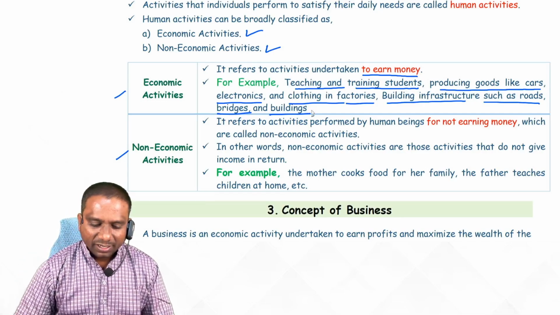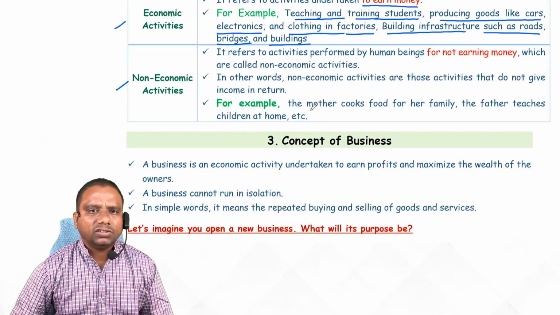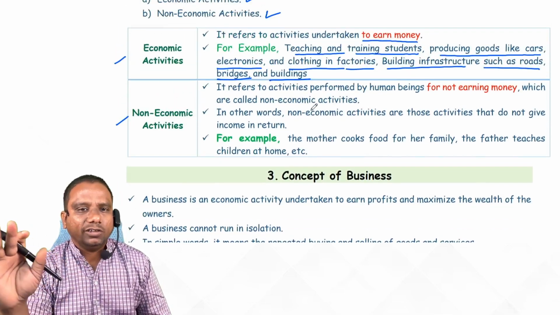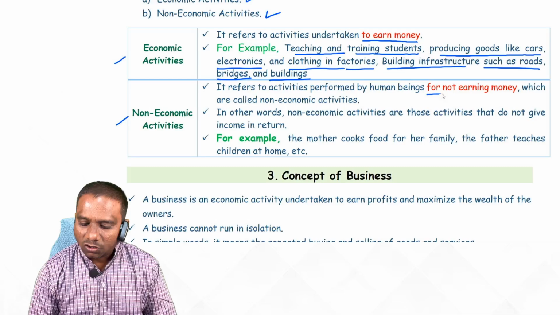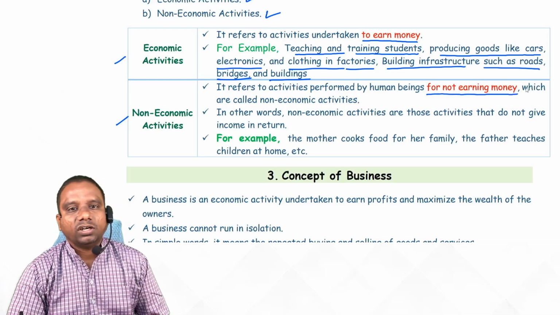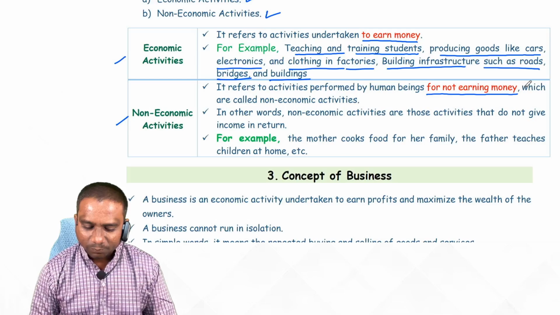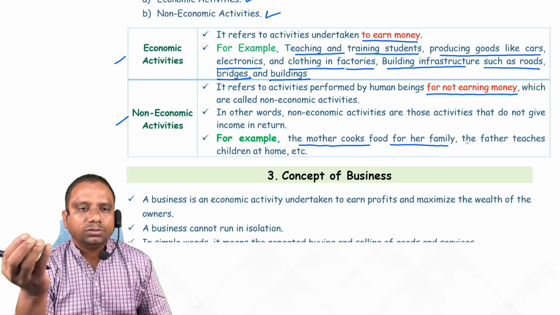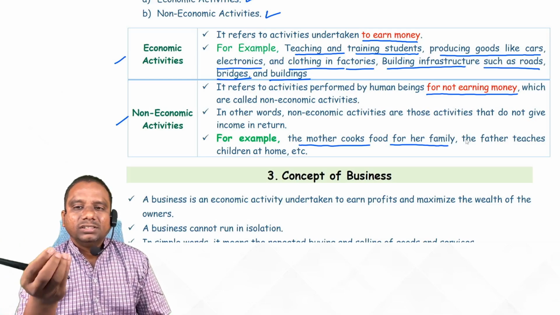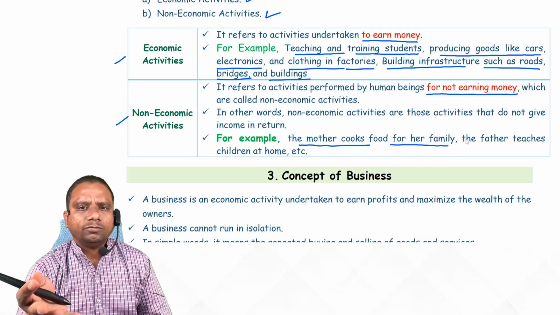Next, non-economic activities. The rest of the activities are categorized as non-economic. It refers to activities performed by human beings not for earning money. What are the examples here? The mother cooks food for her family. In our house, mother cooks food. She will not get any money out of that activity.